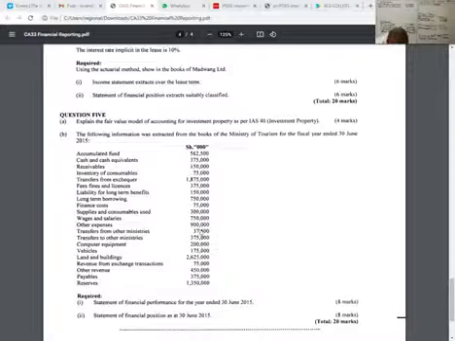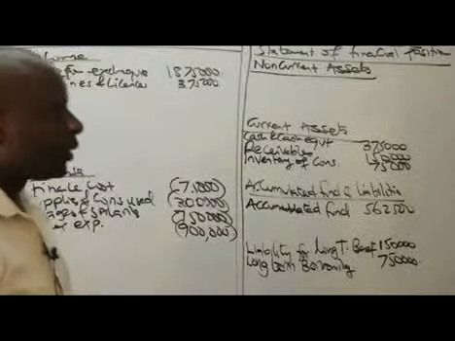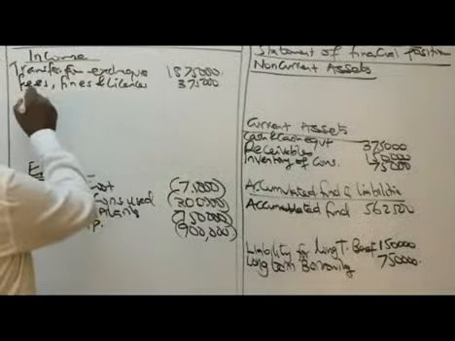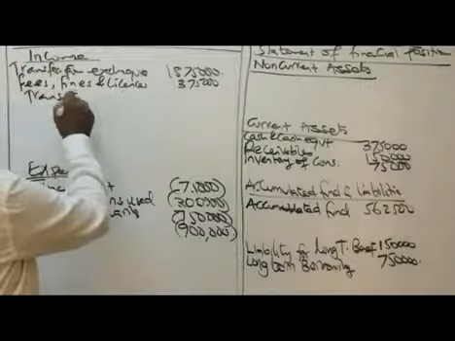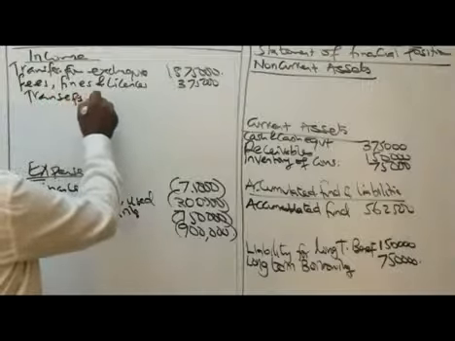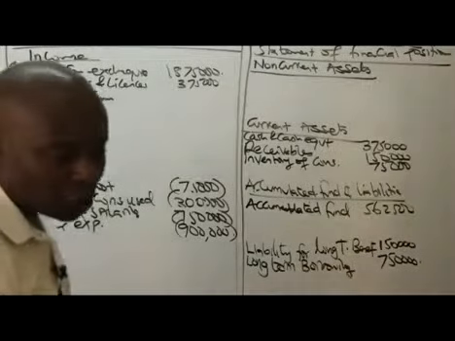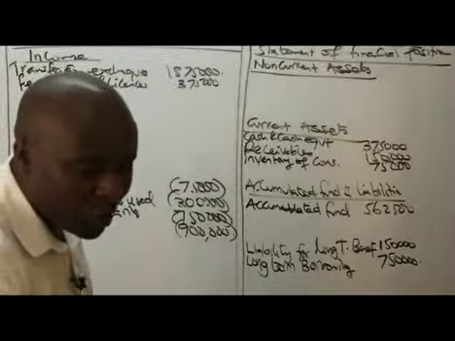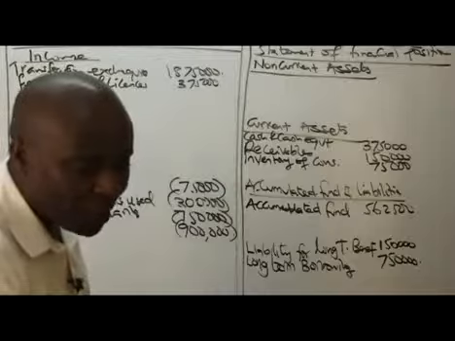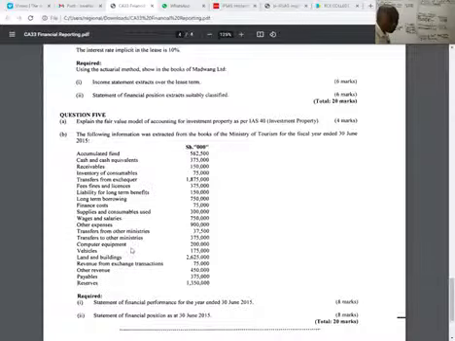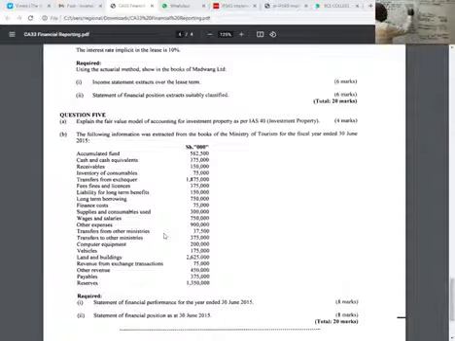Transfers from other ministries, we have 37,500.